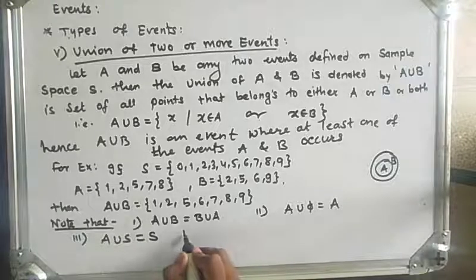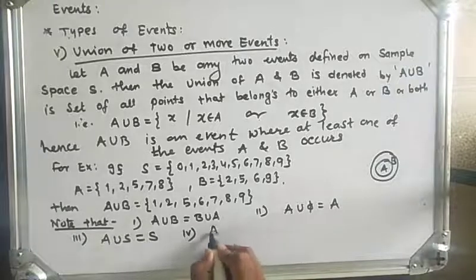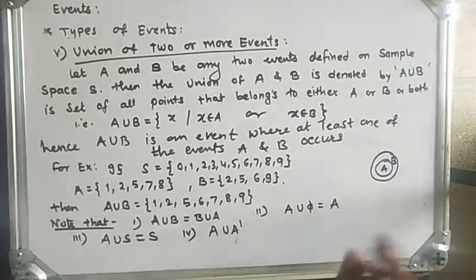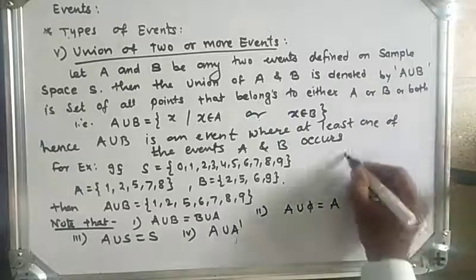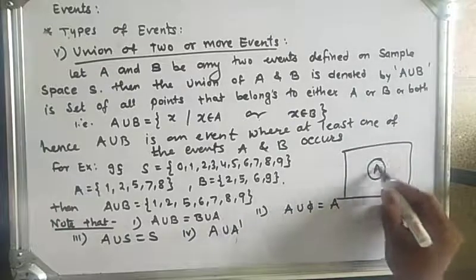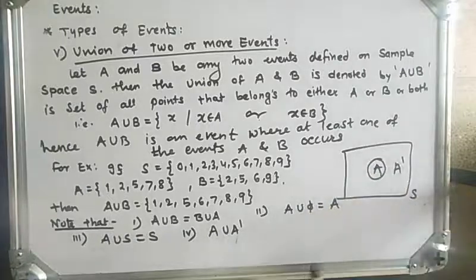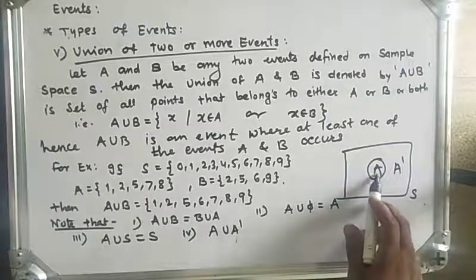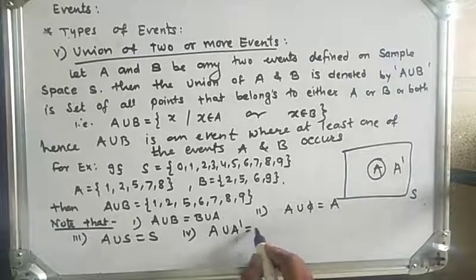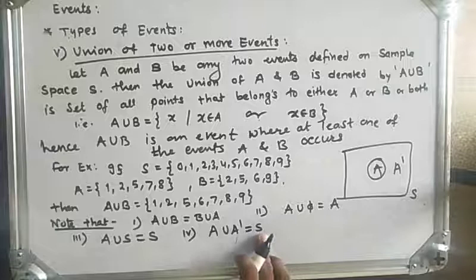Next, fourth, A union A complement. Now let's see it geometrically. This is sample space S, this is event A, and this is A complement. Therefore the union of A and A complement will be the whole set S, the sample space S.